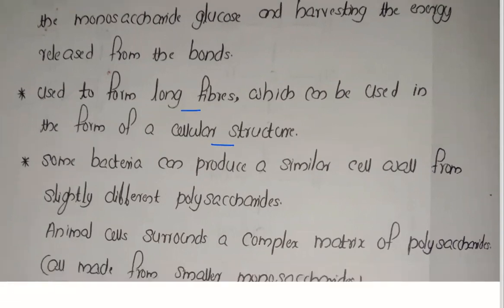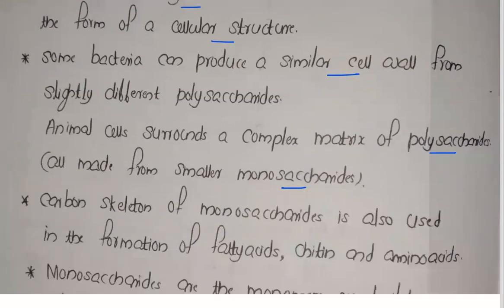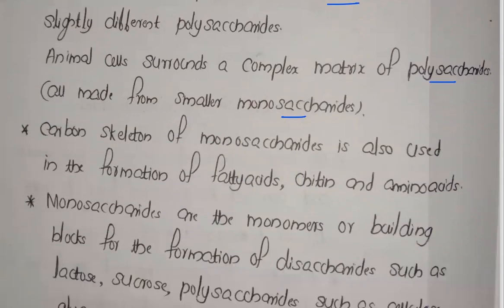Some bacteria can produce a similar cell wall from slightly different polysaccharides. Animal cells are surrounded by a complex matrix of polysaccharides made up of smaller monosaccharides. So the cell wall, like an outer structure, is made up of polysaccharides, and those polysaccharides are made from the smaller monosaccharides.